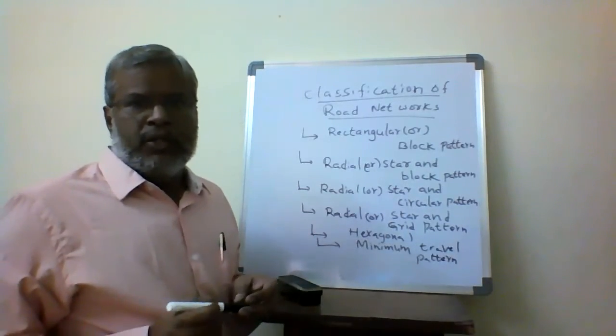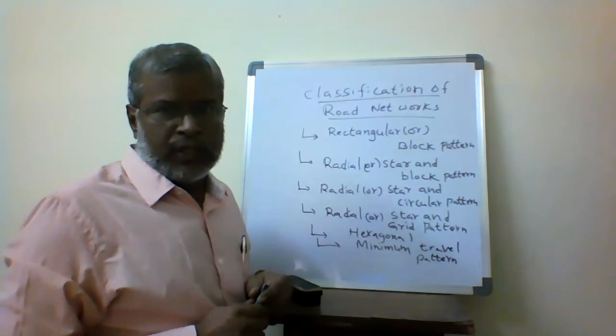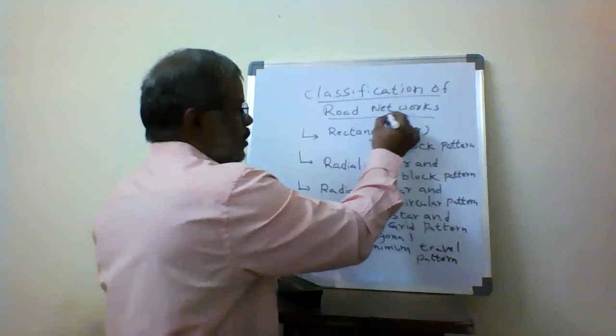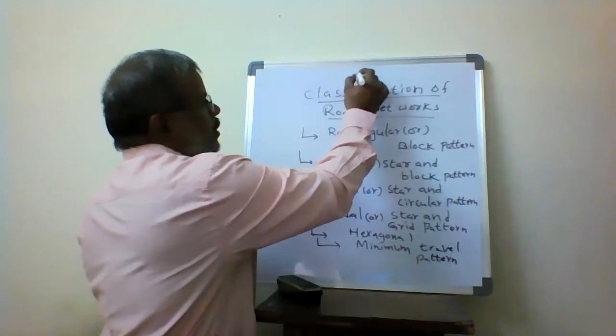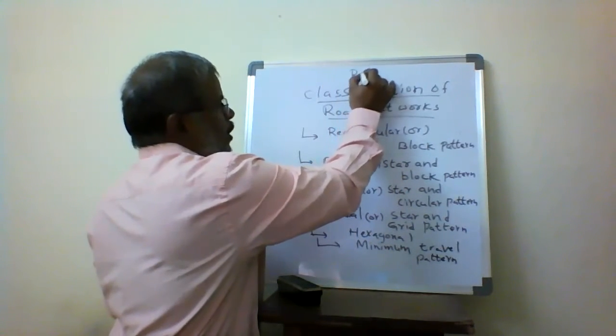Minimum travel pattern. So these are the classification of road networks, or we can say the road patterns.